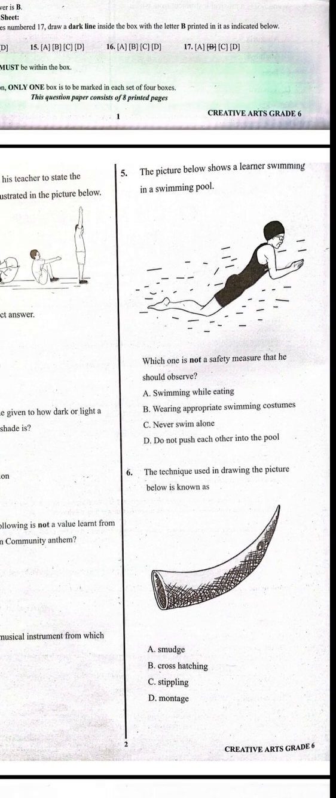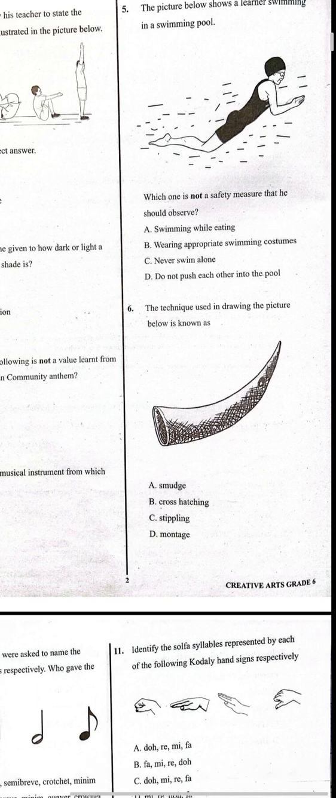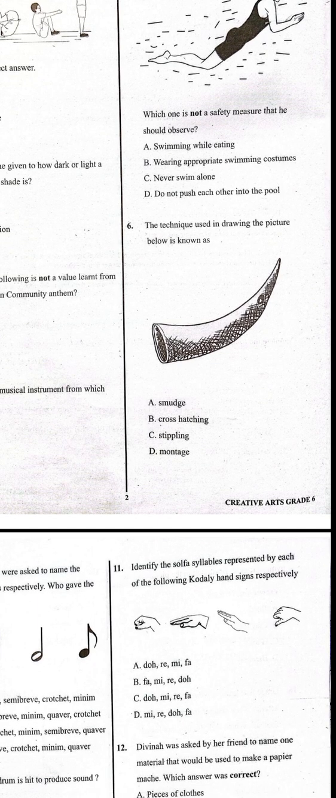Then look at the picture there. That is number 5. The picture below shows a learner swimming in a swimming pool. Which one is not a safety measure that the learner should observe? We have A, swimming while eating. B, wearing appropriate swimming costumes. C, never swim alone. Then D, do not push each other on the swimming pool. So the rest from B, C, and D, they are very correct. The one which is not correct or does not apply for safety measure is swimming while eating, because you can be choked when you are swimming and you collapse or you can die.